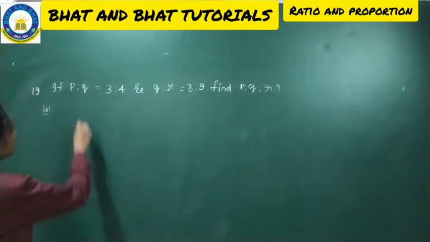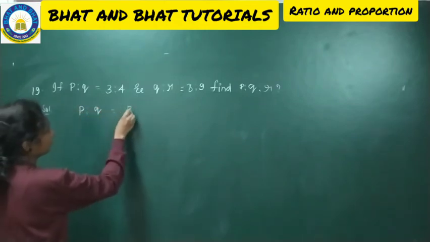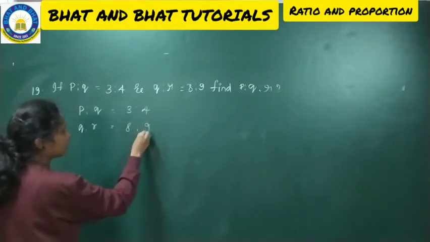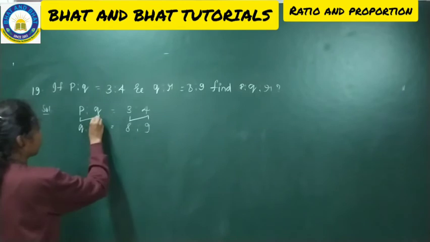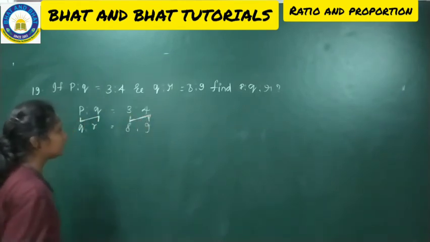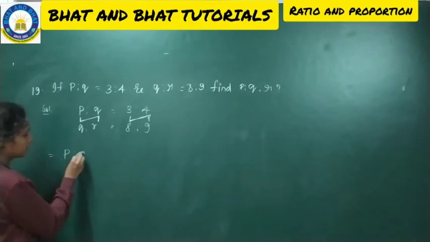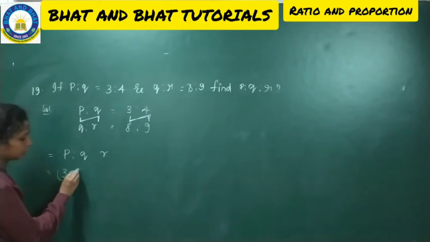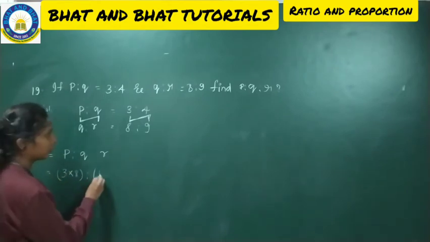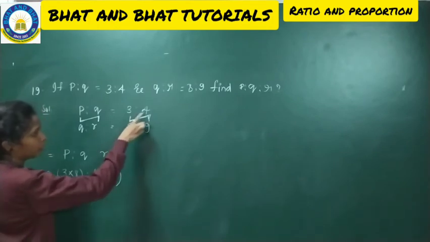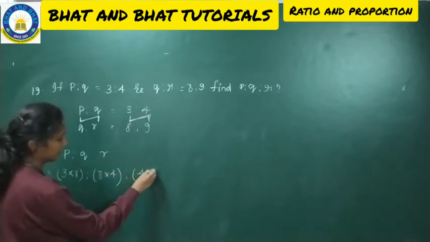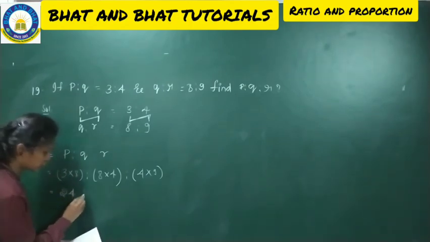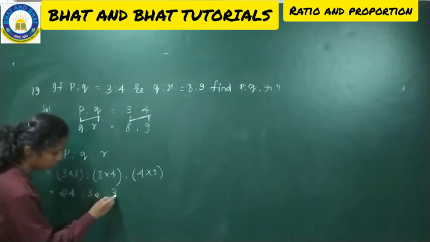As we all know, we use the symbol P is to Q is equal to 3:4 and Q is to R is equal to 8:9. You all know this, isn't it? So P is to Q is to R is equal to: to find the value of P we do 3 into 8, to find the value of Q we do 8 into 4, to find the value of R we do 4 into 9. Now if I substitute, I will get 24 is to 32 is to 36.